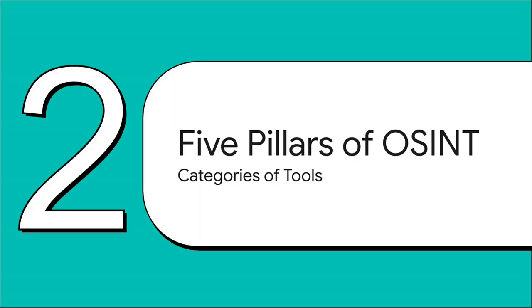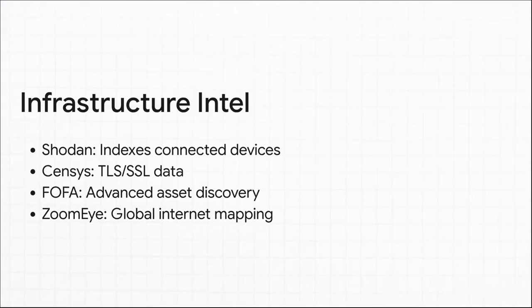Okay, section 2, the 5 pillars of OSINT. Let's look at how the pros actually categorize this vast sea of tools. Pillar number 1 is infrastructure intelligence. These are the tools that map the public internet to find exposed services. Shodan is probably the heavy hitter you've heard of here, and here's the core difference. Instead of searching for words, you're searching for devices.